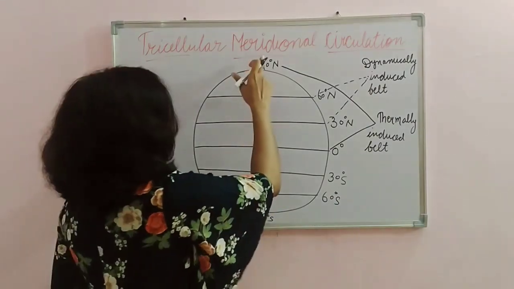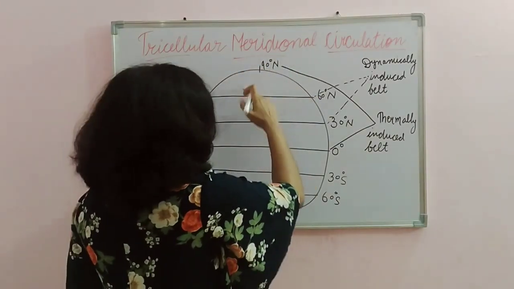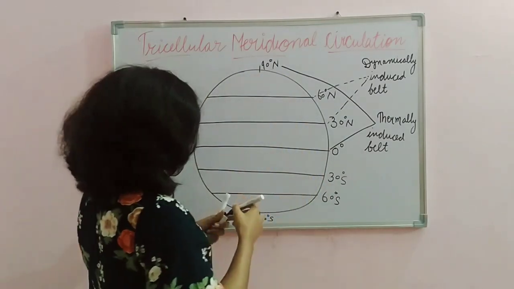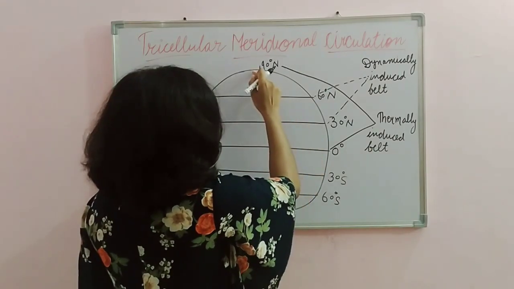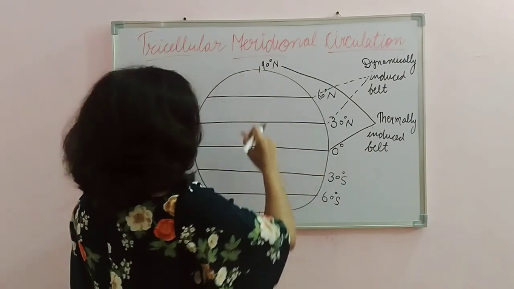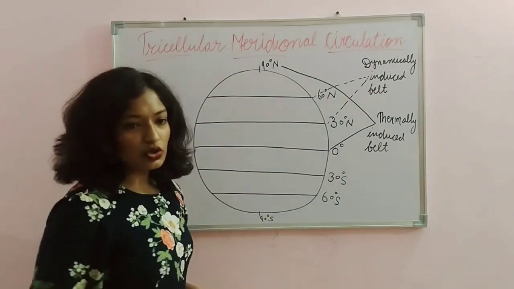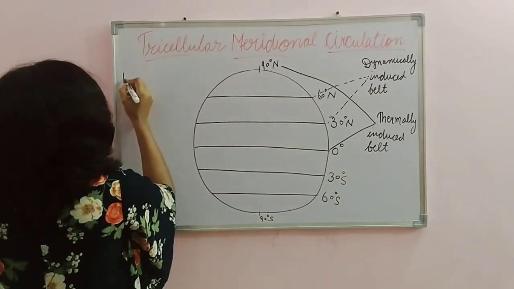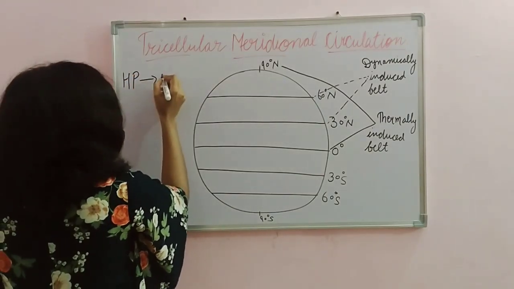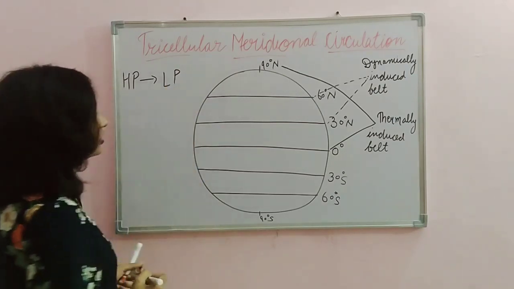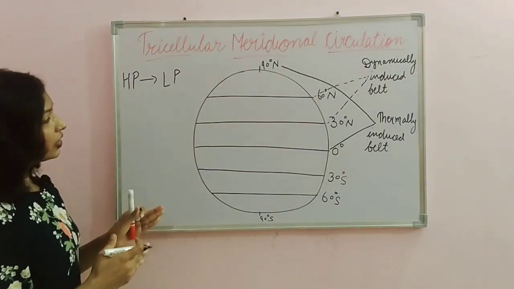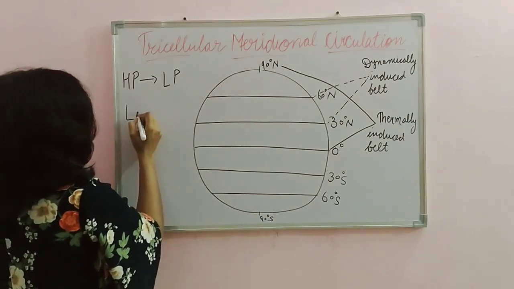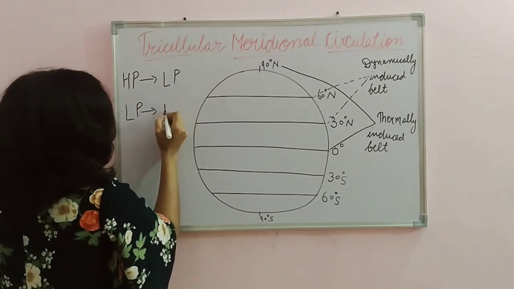First of all, let's understand that meridional circulation means along the longitudinal circle or along the north-south direction, because these are the latitudes and the line which joins from north to south is called a longitudinal line. In the previous video we also discussed that horizontally air moves from high pressure to low pressure, and the direction of the air changes in the upper atmosphere and it moves from low pressure to high pressure.